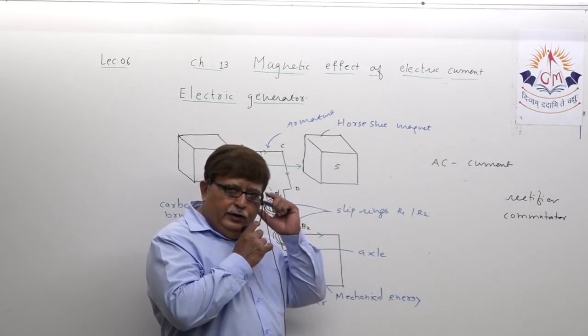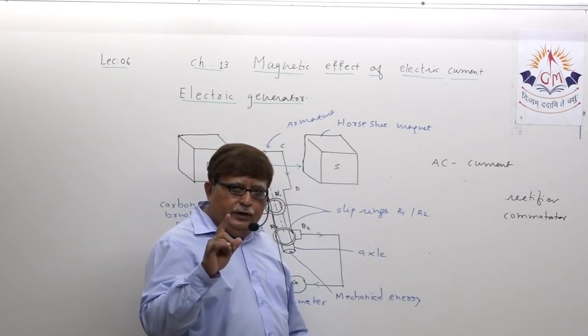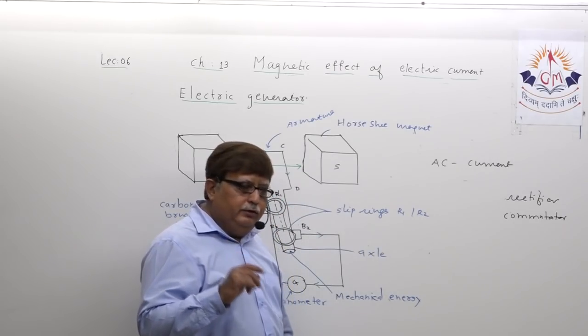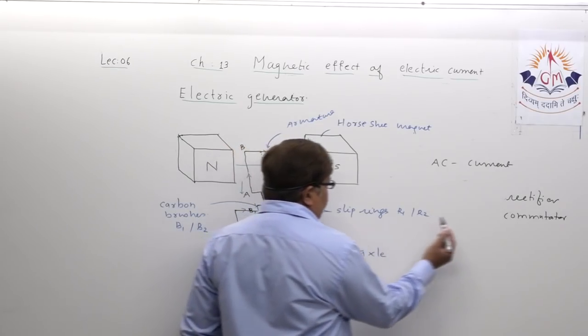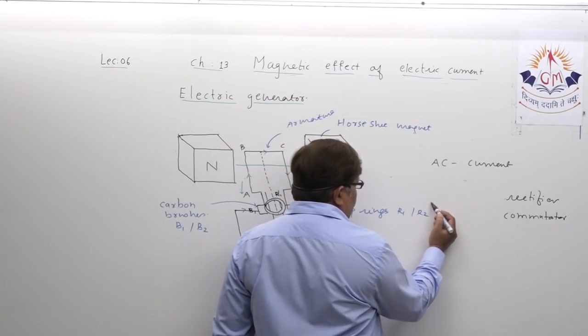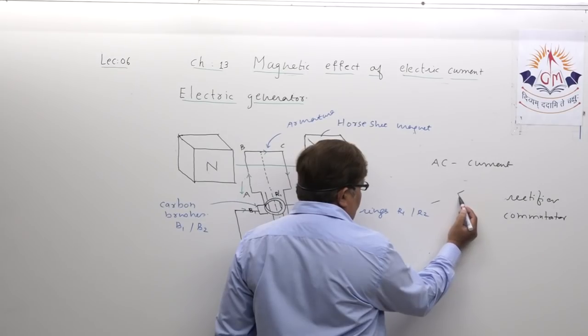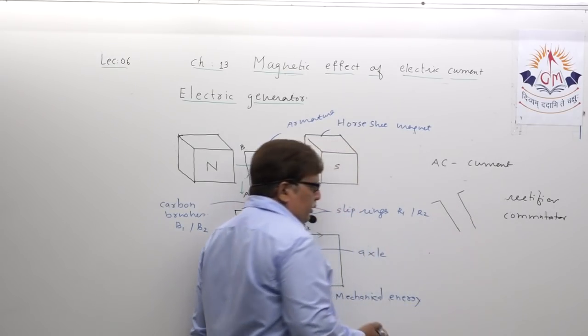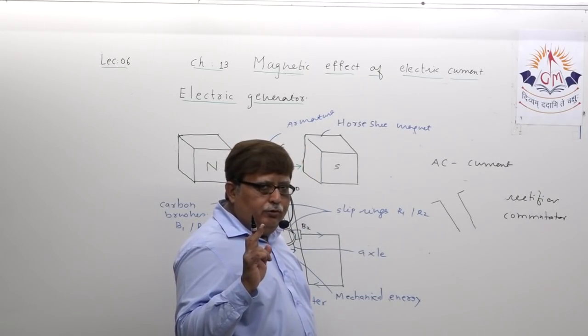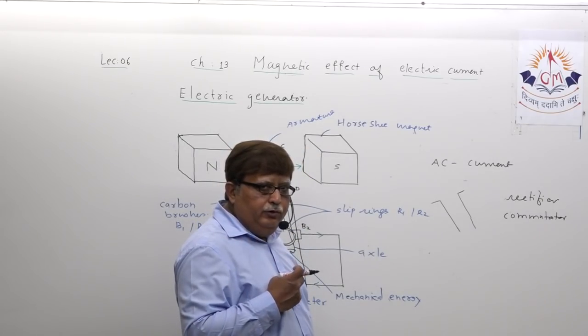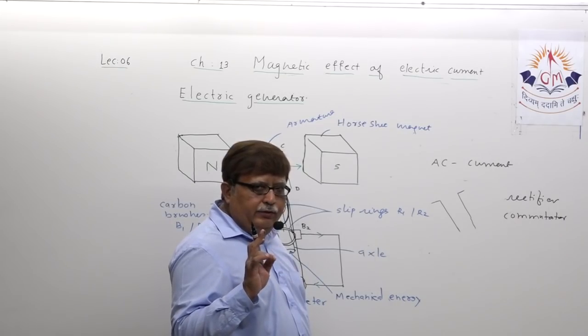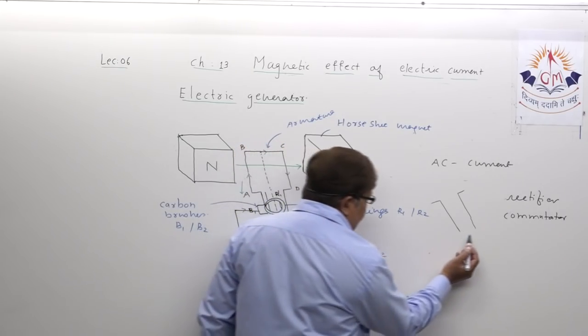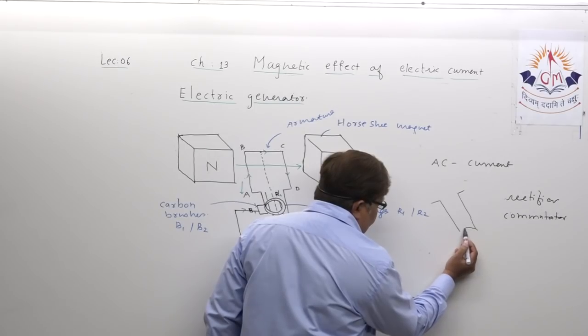In such an arrangement, there are not two coils, but, see, I just show you, suppose these are the two ends of the coil. There are not two slip rings in the commutator or rectifier arrangement, there is only one slip ring.